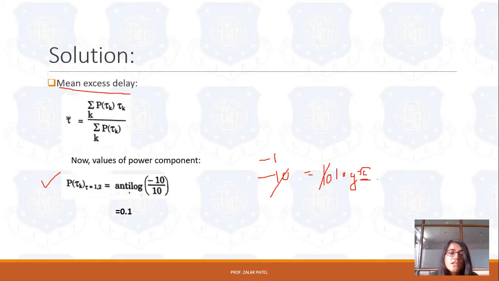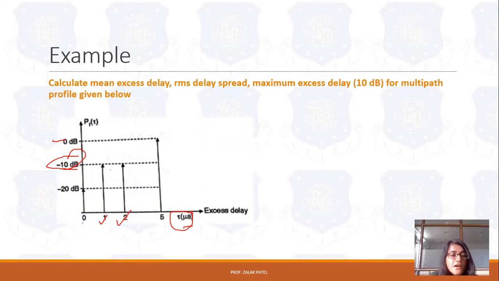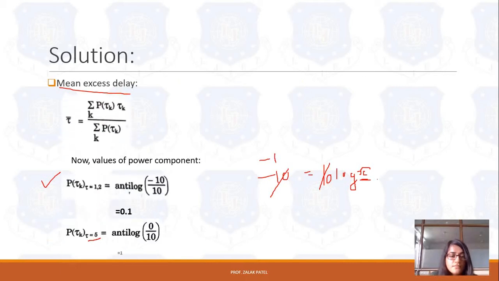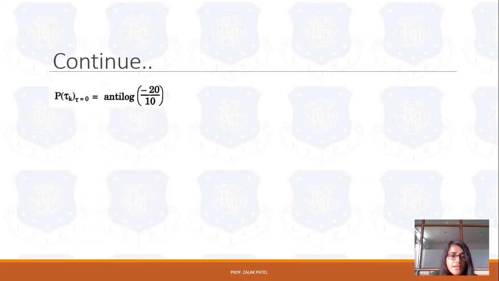In the same way we can convert the other values in dB into linear values. The power at 5 microsecond becomes the anti-log of 0 upon 10. If you remember the figure, at 5 microsecond the power level is 0 dB. So we convert this 0 dB into a value: 0 upon 10, again anti-log, so it becomes 1. In the same way we do this for the third case also. It is the anti-log of minus 20 upon 10, so the value is 0.01.